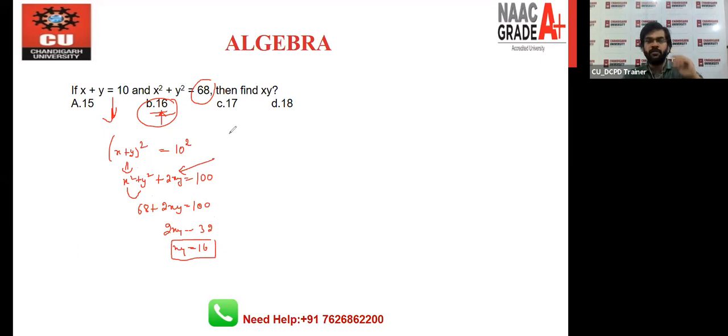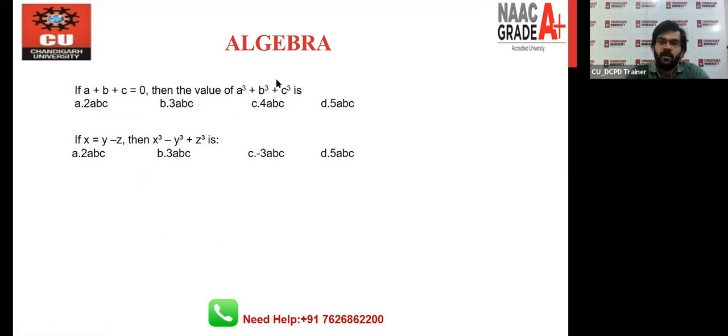Now after this question, we have another question, and the next question we have is this. Now we have a question based on the cube. We have a plus b plus c is 0, and you have to find out the value of a cube plus b cube plus c cube. How to find out the value for this one?